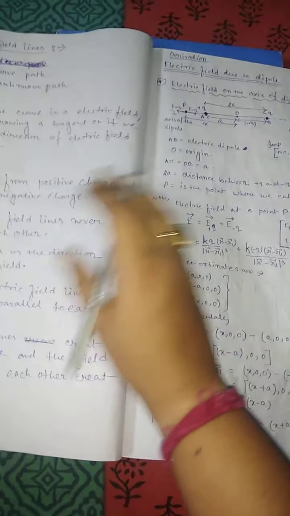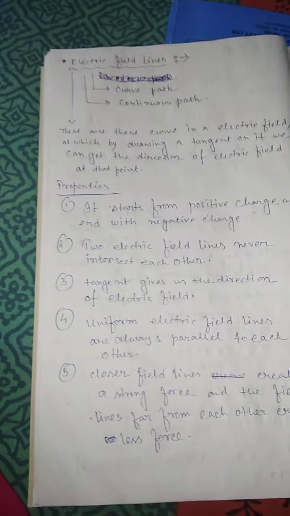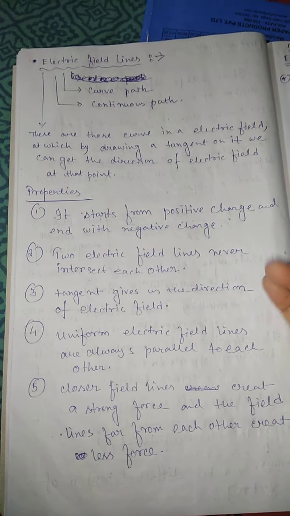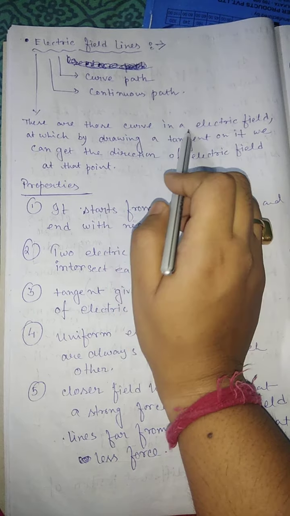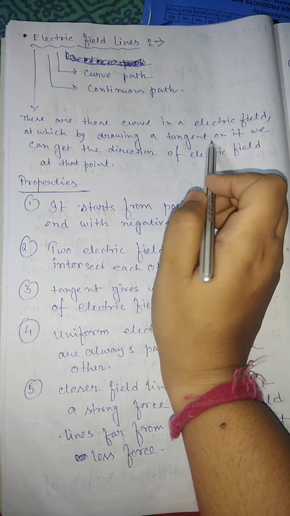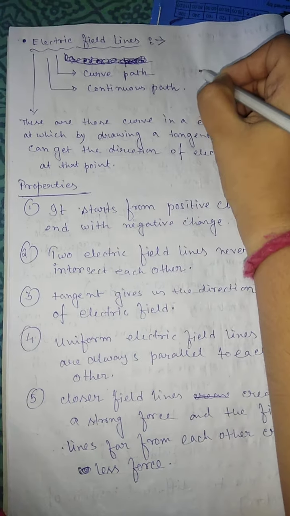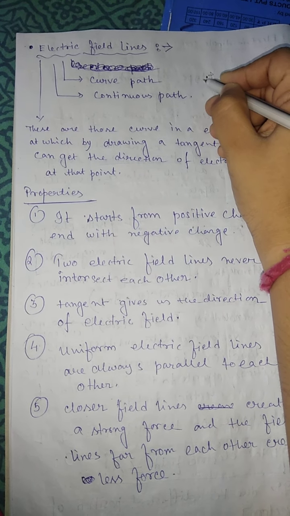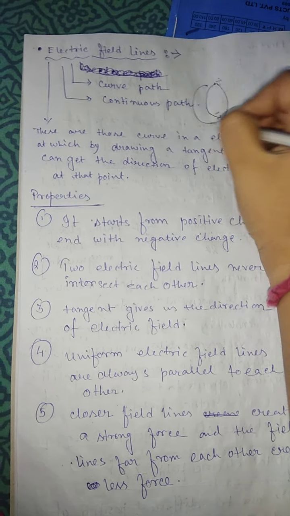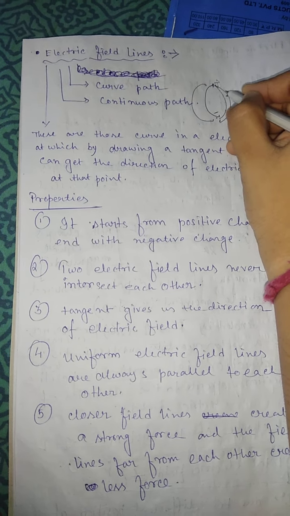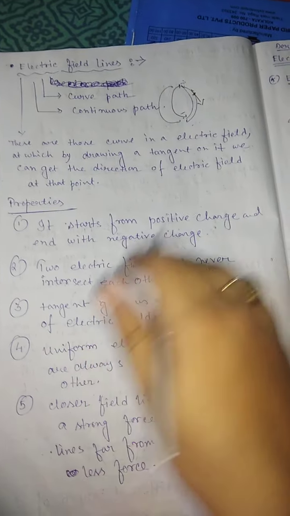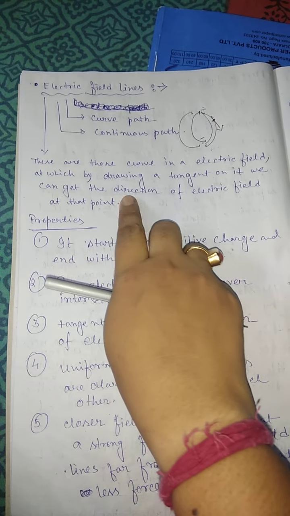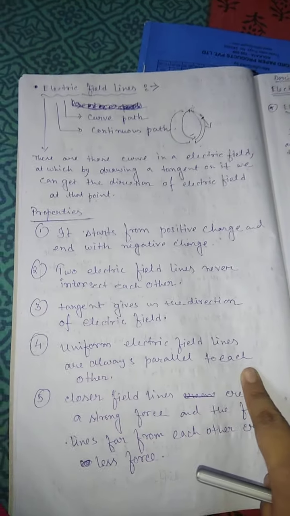Okay, now next topic is electric field lines. You know this one, you also studied in class 10. Electric field lines, how do you remember this one? Electric field line is always a curved path, it is a continuous path. These are those curves in electric field at which by drawing a tangent on it, suppose this is a plus, this is a minus, so the electric field lines look like this. Suppose at any point if we make a tangent, it gives us the direction of electric field.